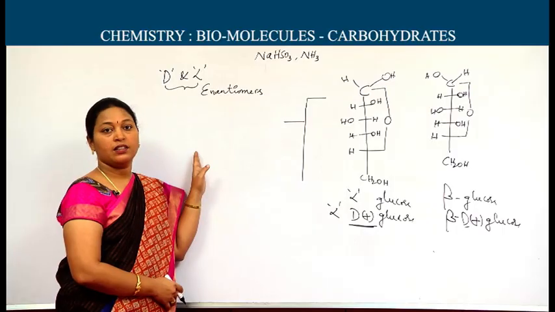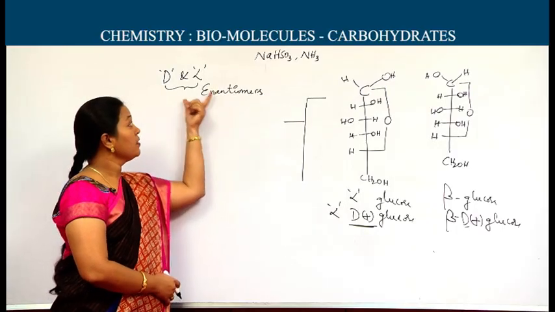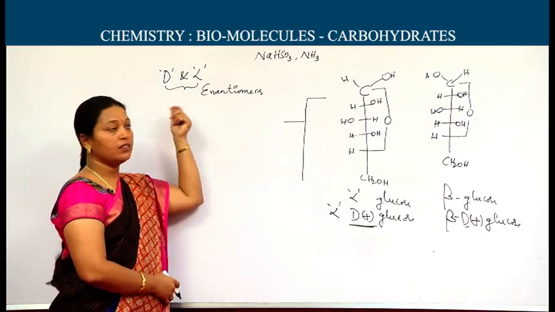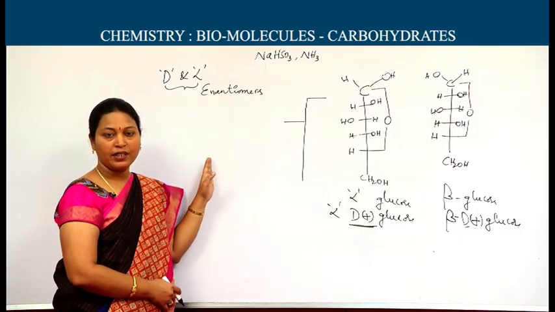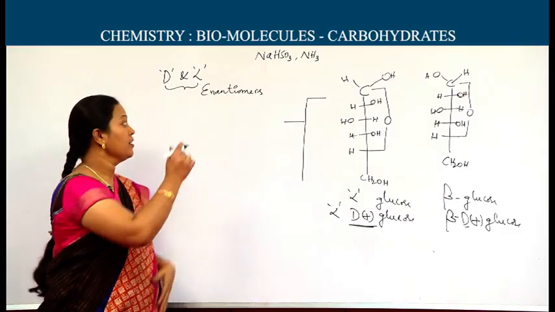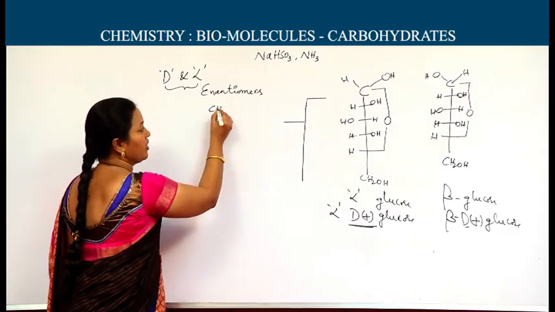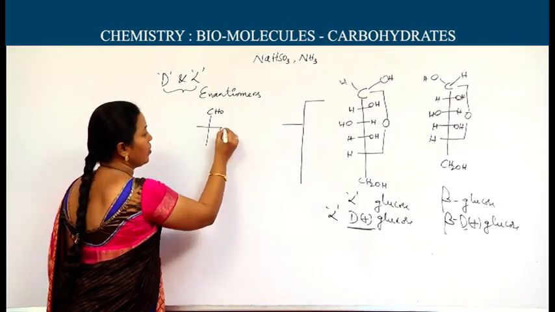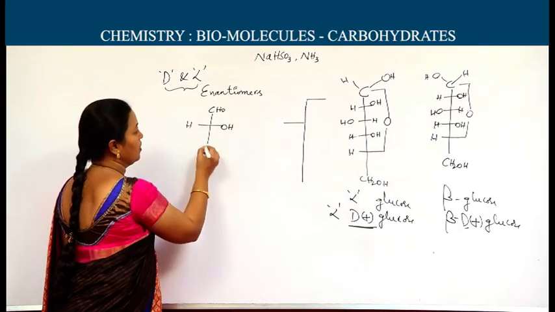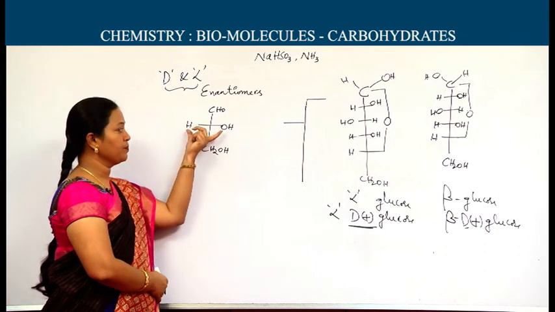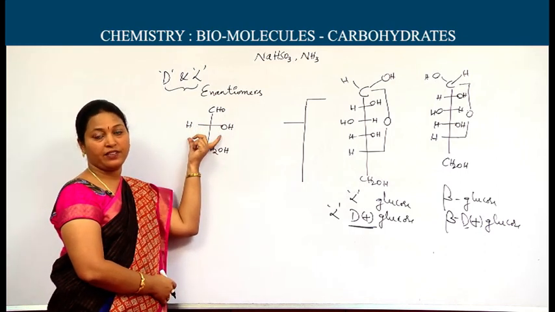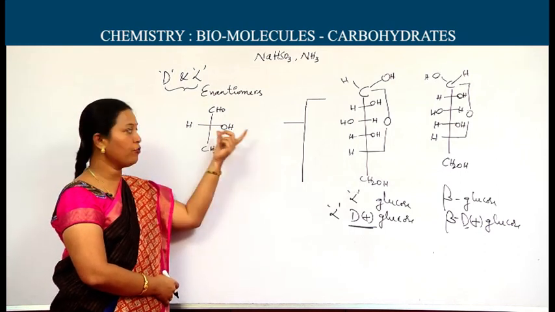The primary condition to exhibit D and L configuration is that the compound should possess at least one chiral carbon, and that chiral compound structure resembles glyceraldehyde. What I am writing here is glyceraldehyde. It is the principal molecule to decide whether the given structure is D form or L form.